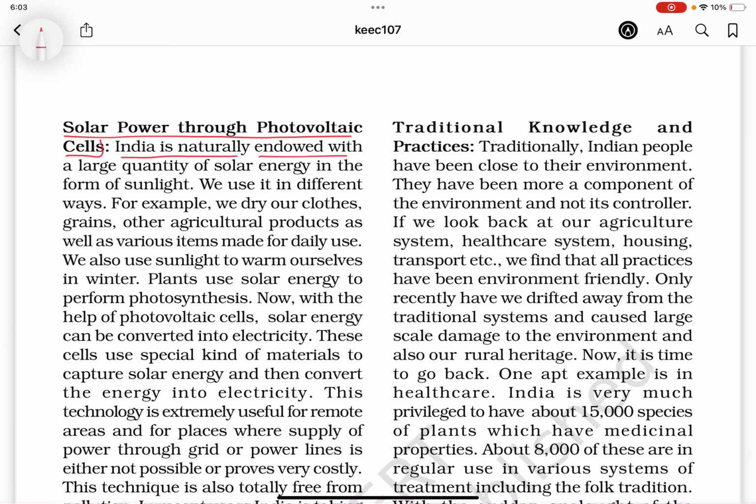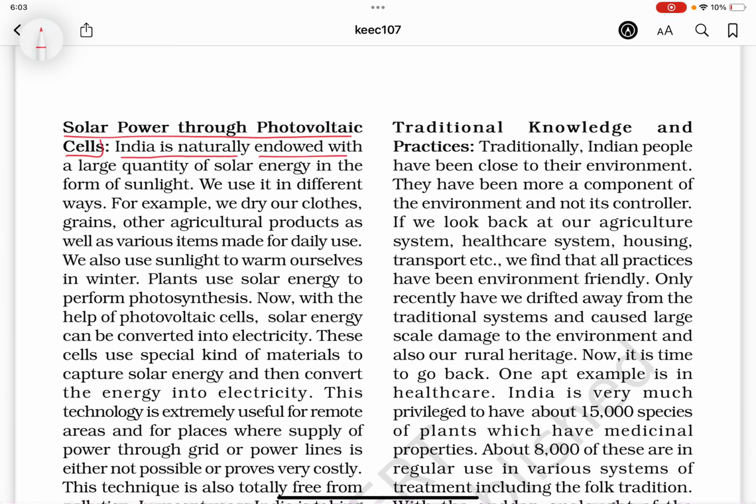Now, with the help of photovoltaic cells, solar energy can be converted into electricity. These cells use a special kind of material to capture solar energy and then convert the energy into electricity. This technology is extremely useful for remote areas and for places where supply of power through grid or power lines is either not possible or proves very costly. This technique is also totally free from pollution. In recent years, India is taking efforts to increase the power generation through solar. India is also leading an international body called the International Solar Alliance.